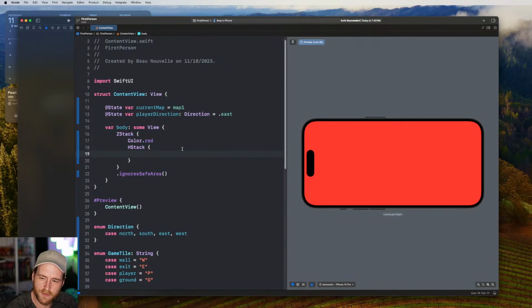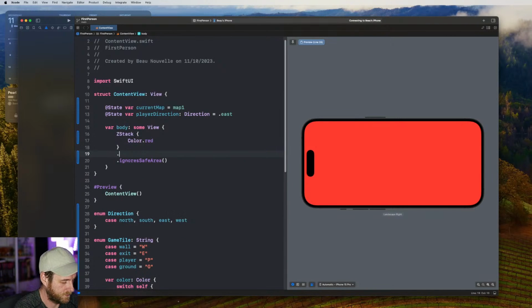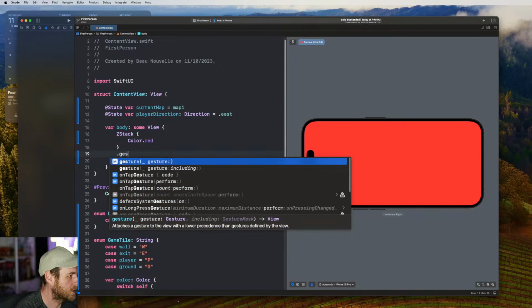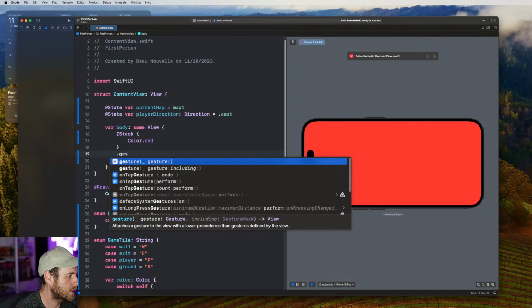I kind of like the idea of a swipe. Swipe left, swipe right. Double tap to move forward. We can try that. So let's do a gesture. Got a swipe gesture.